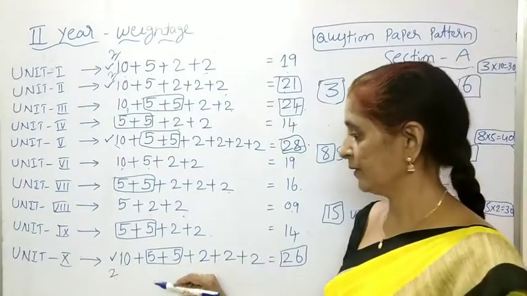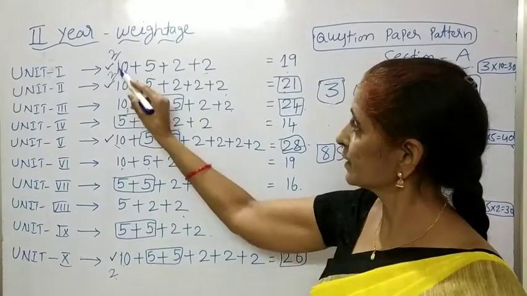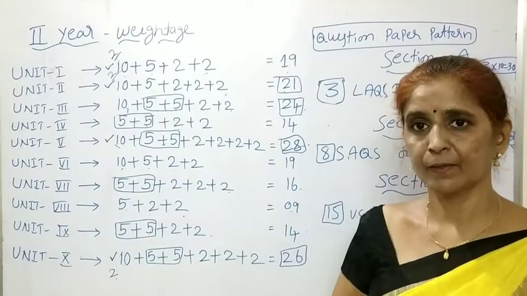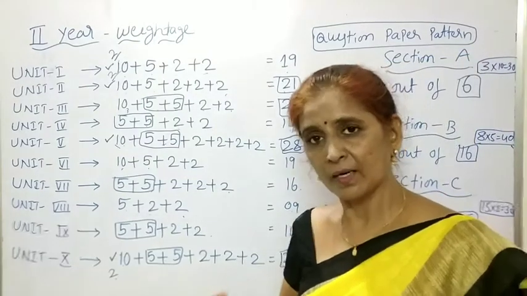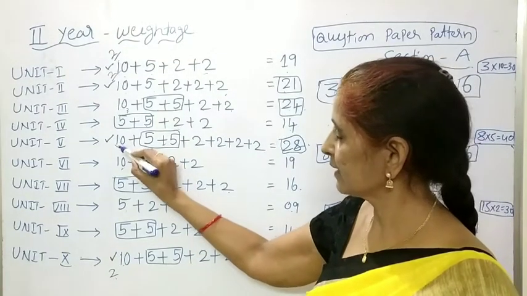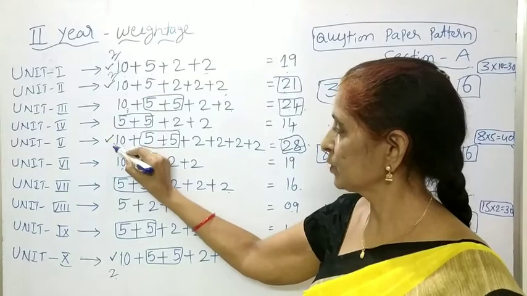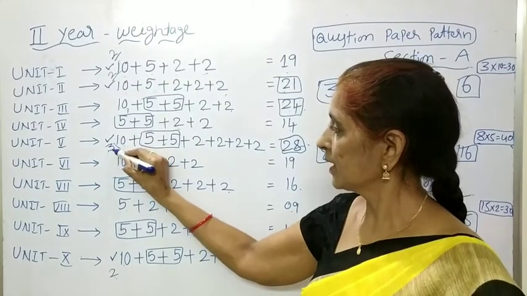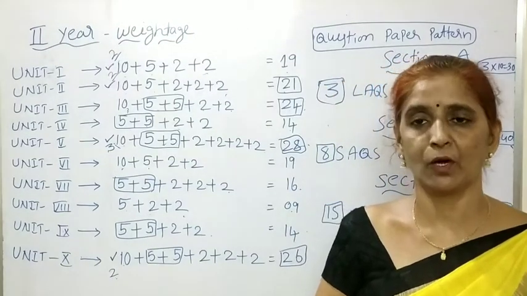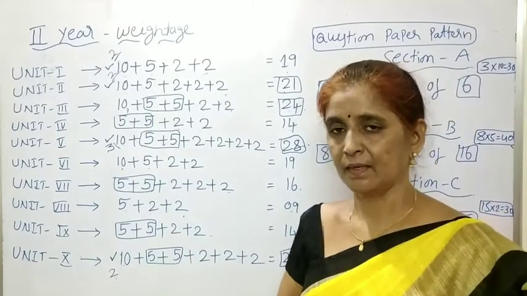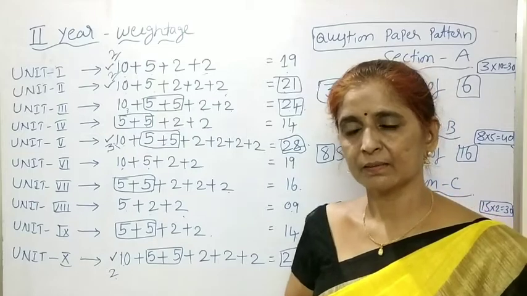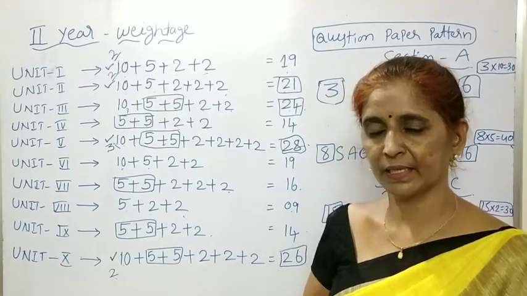So it is easy. For LAQs, if you are concentrating on first, second and 10th unit, only 6 questions are there, from 6, 3 will come. And the students who are capable of learning some more LAQs have to concentrate on the 5th unit. From the 5th unit, 3 LAQs are there. One question is asked for both 5 marks and 10 marks, that is causes and measures of rural indebtedness. The other 2 LAQs are causes for low productivity and importance of agriculture.